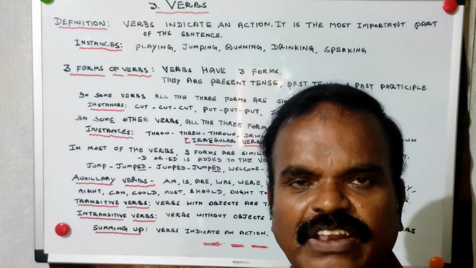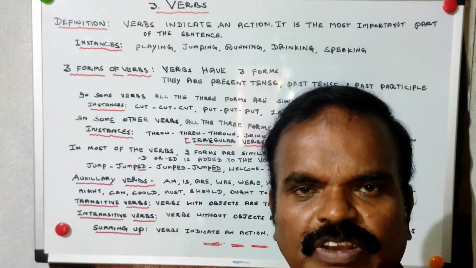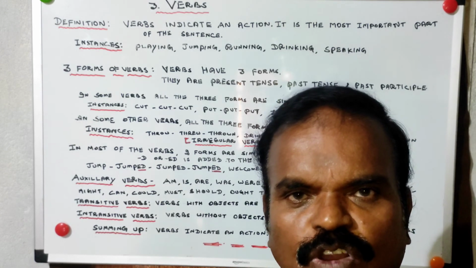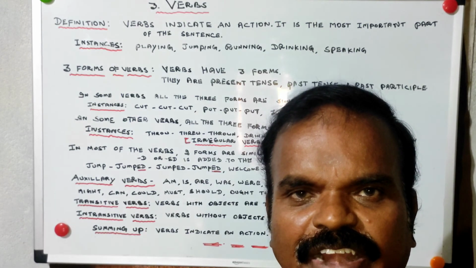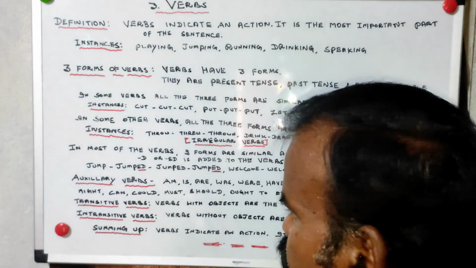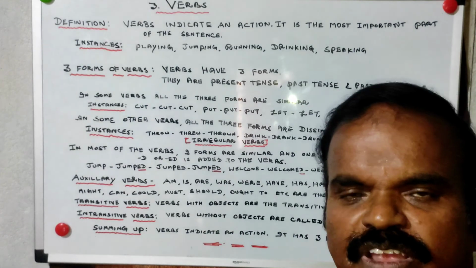Next we have transitive verbs. Verbs with object are called transitive verbs, TV. Verbs without object are called ITV. And just summing up, verbs indicate an action. Verbs have three forms.